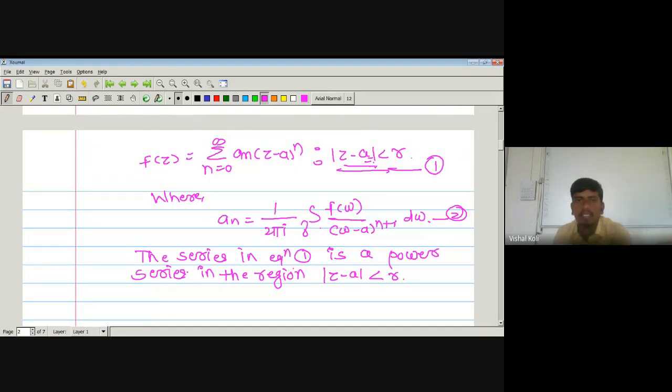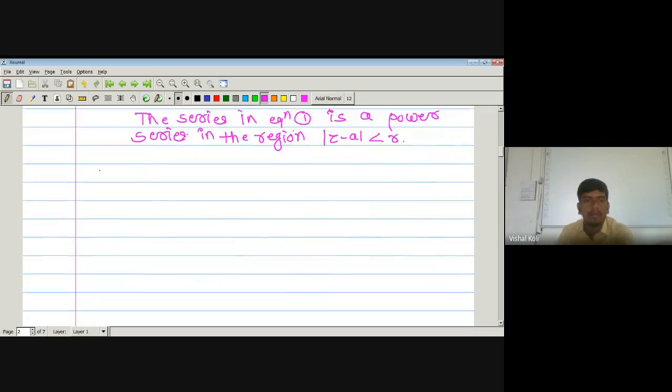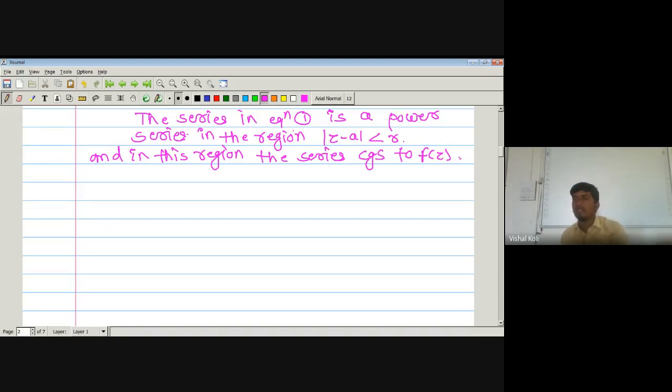And in this region, this series converges to this f of z. Now it remains to check whether an is equal to 1 upon n factorial f^(n) of a or not.